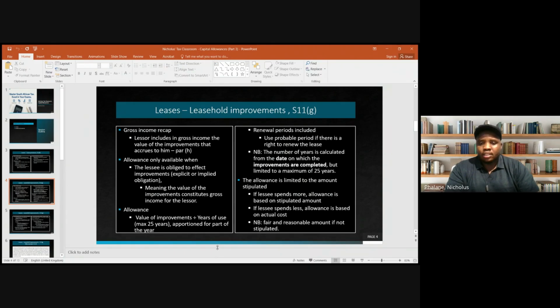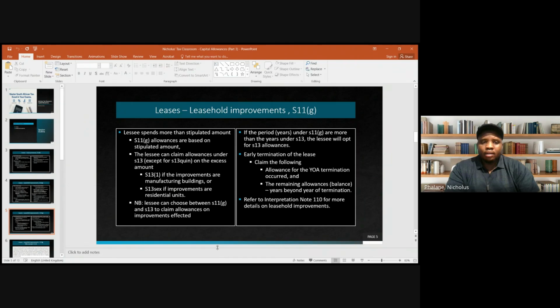If the amount is not stipulated, remember, then we said you can use the fair and reasonable amount, all right? Right, so now let's speak about that 200,000, which is an excess amount over and above the 500,000 that was stipulated. So the allowances would be based on 500,000 in terms of Section 11G, but then the lessee can claim allowances under Section 13 on the 200,000 excess. Meaning that they can claim allowances under either Section 13(1), which is allowances for manufacturing buildings, or Section 13(6) that provides allowances for residential units, right?